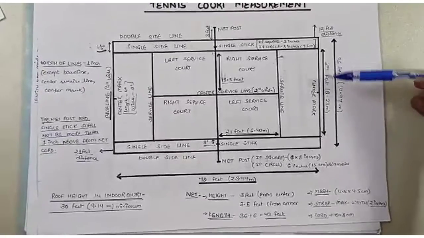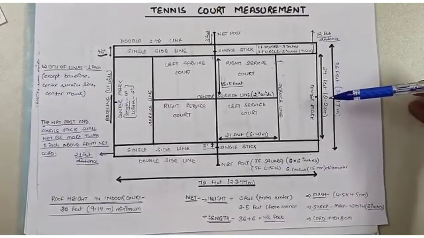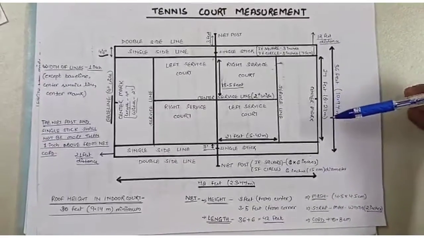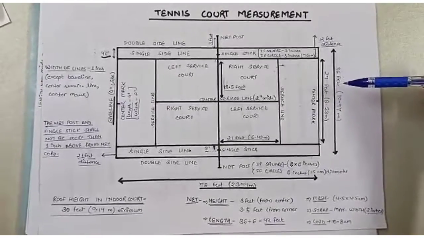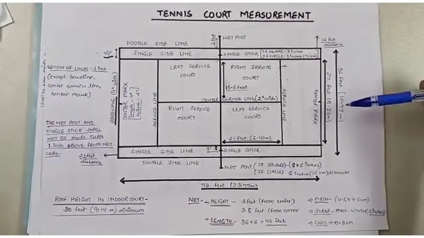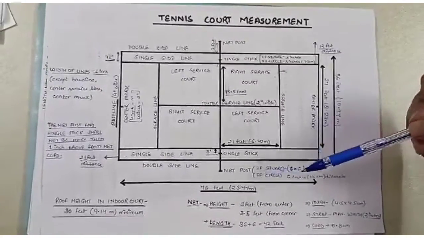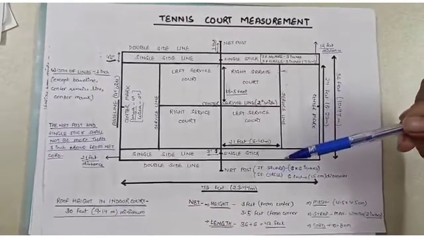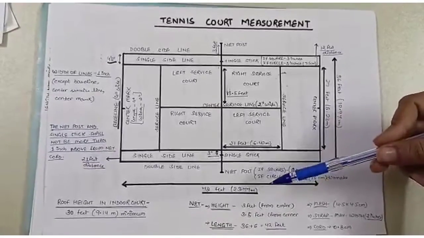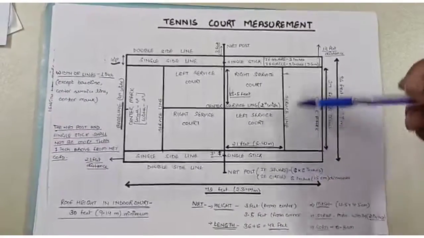The baseline for singles court is 27 feet, or we can say 8.23 meter. For doubles, it is 36 feet, that is 10.97 meter. The sideline for singles and doubles is 78 feet, that is 23.77 meter.